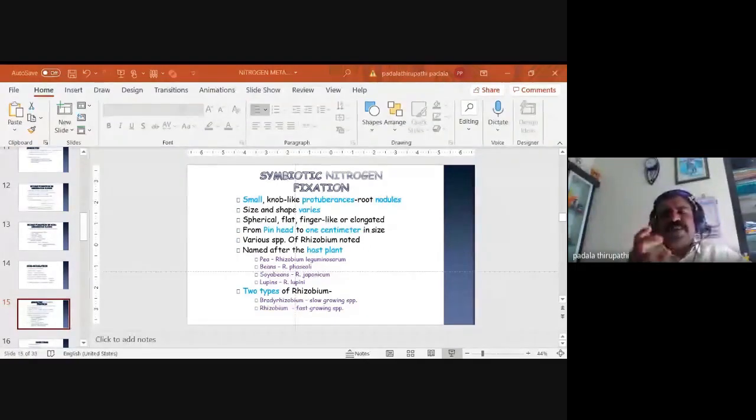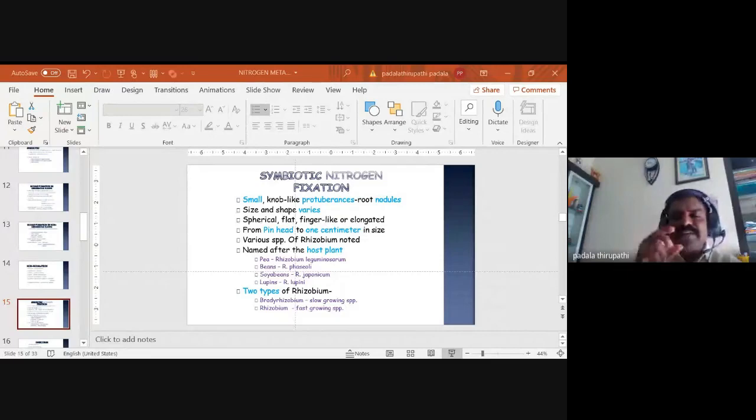The size and shape of the root nodules vary from species to species and root to root. Some are spherical in shape, some are flat or finger-like protuberances, and some root nodules are elongated.